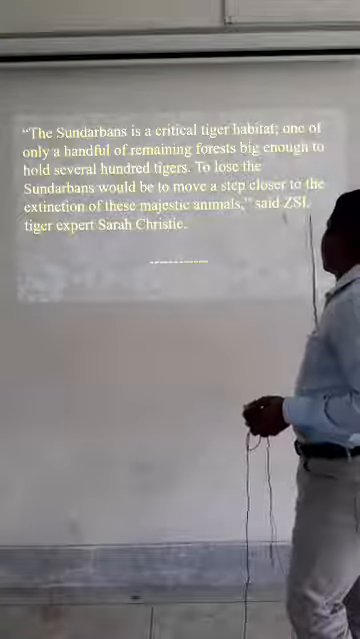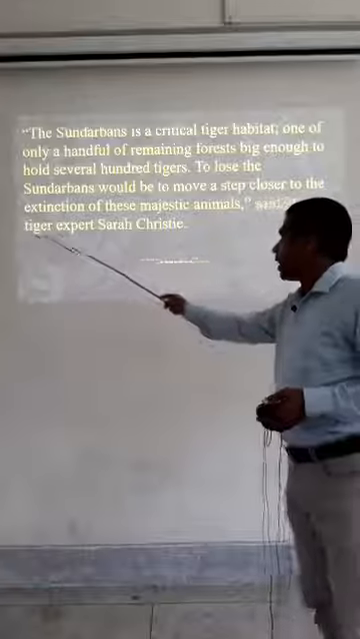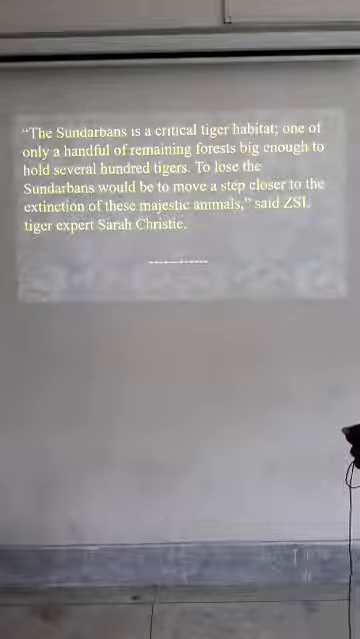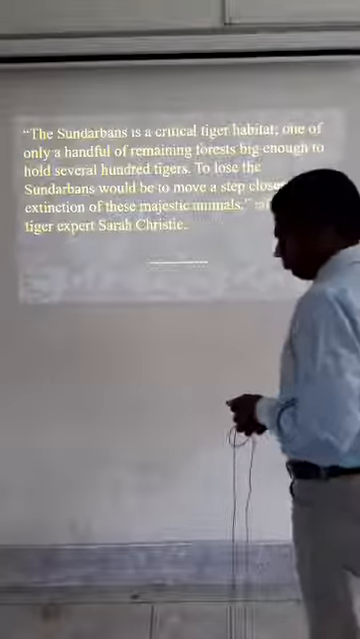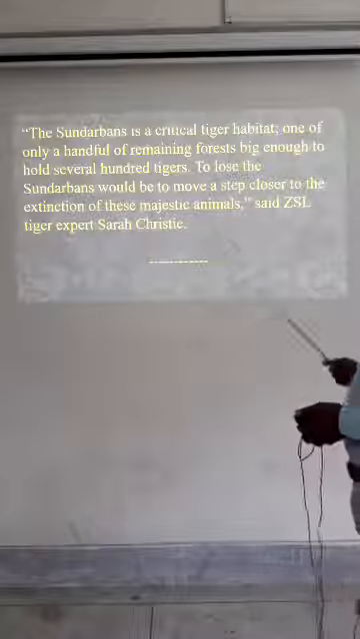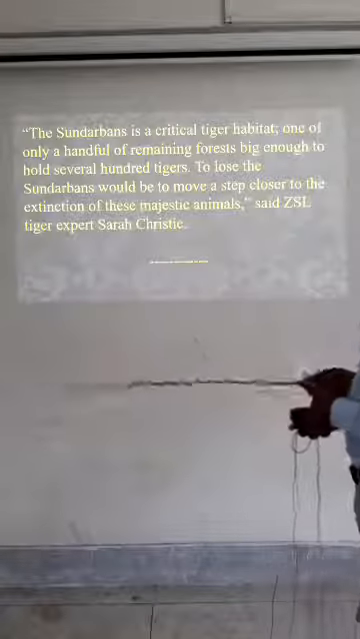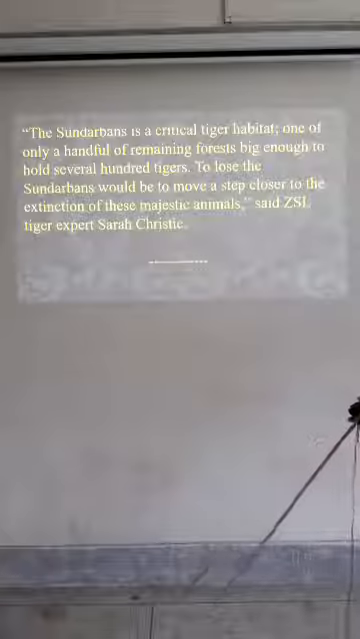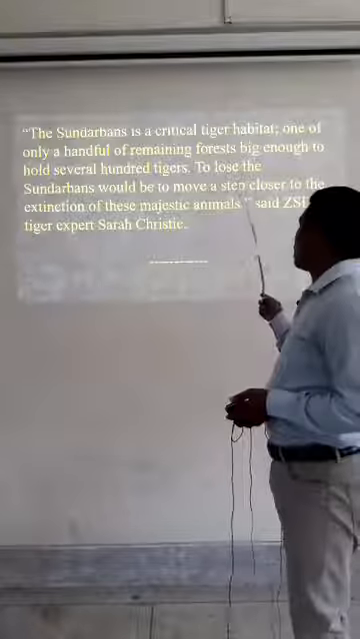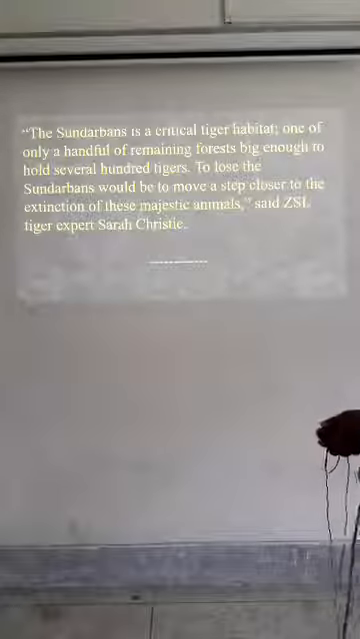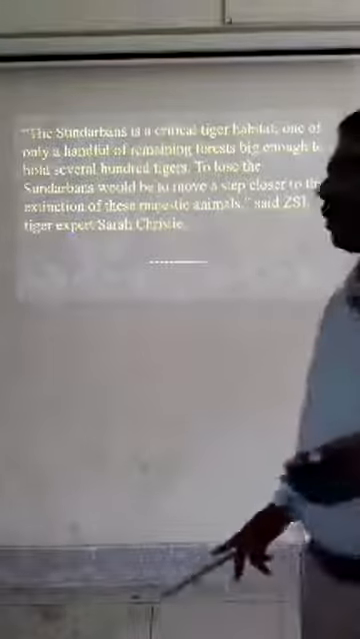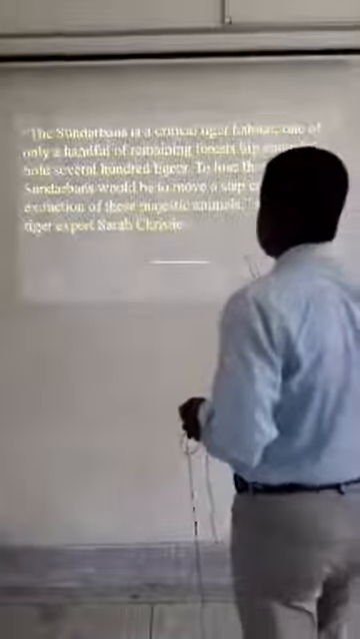To lose the Sundarbans would be to move a step closer to the extinction of these majestic animals, said ZSL tiger expert Sarah Christie. Sarah Christie, one of the experts who is a member of ZSL, said the loss of Sundarban should be stopped, and the extinction of the majestic animals, this royal animal, that means this excellent animal, we have to save this excellent animal.